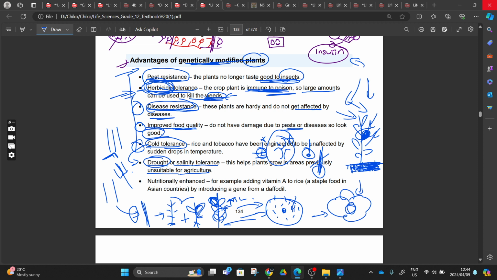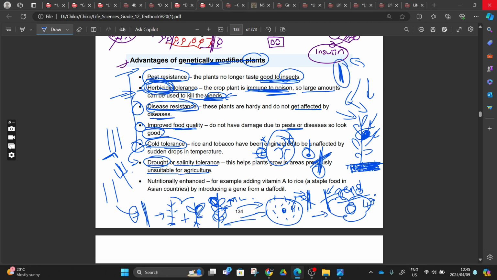Sorry, I want to say a mango. Let's use mango because banana is something else. Mango tree, right? So you can go to the branch and cut that mango branch, right? And take it to, we also have mangoes in Free State. So it means that mango in Free State contains something in its DNA for its survival in that condition. And mangoes in Limpopo contain a gene that makes them survive in a harsh environment, hot temperatures, over 40 degrees. So we cut the branch and we merge them, right?